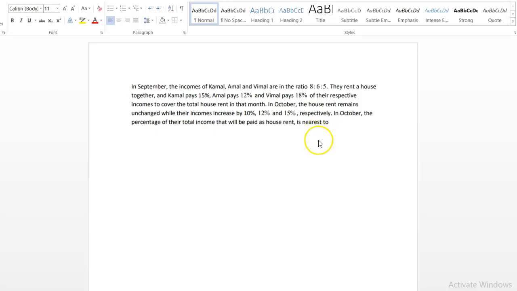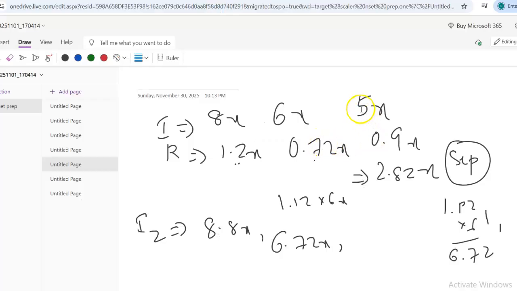The third one, the increase was 15%. A 15% increase in 5x is 1.15 times 5x, which is 1.15 multiplied by 5. It becomes 5.75x. Right, so these are the new incomes.